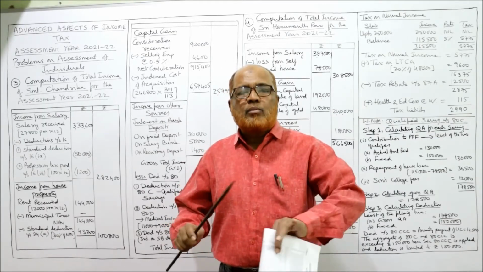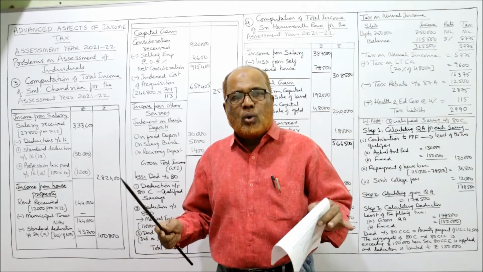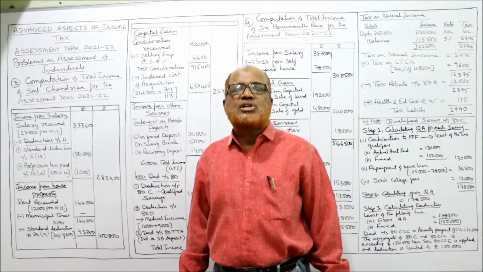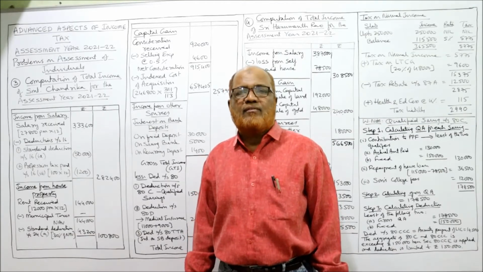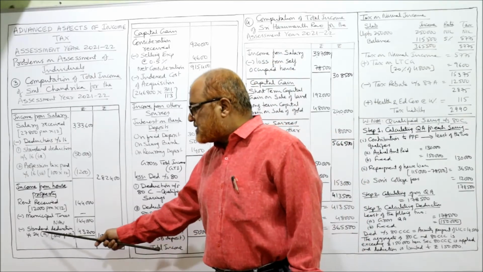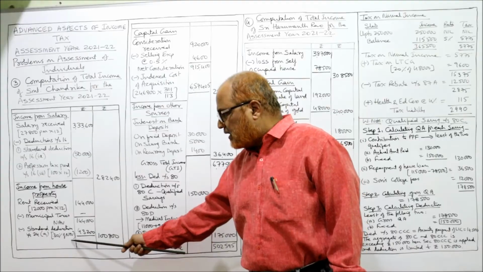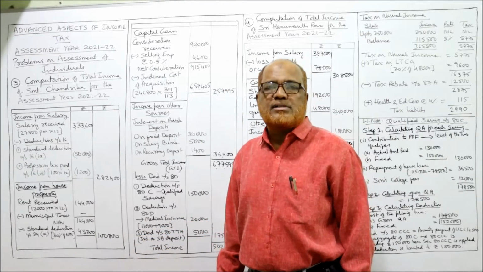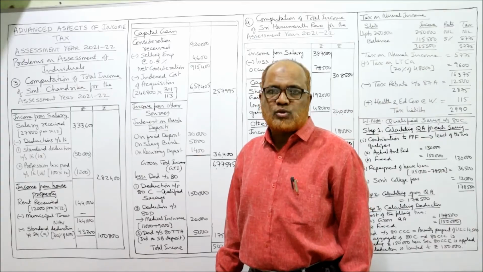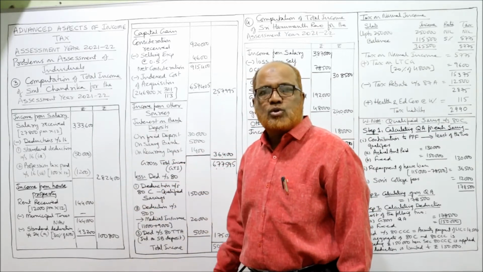But in our problem, 24B is not there, interest on loan is not there. So only standard deduction will be allowed under section 24A, that is 30% of NAV. So here standard deduction under section 24A, 30% of 1,44,000, 43,200. So 1,00,800 rupees is the income from house property. So we have computed income from salary, income from house property.